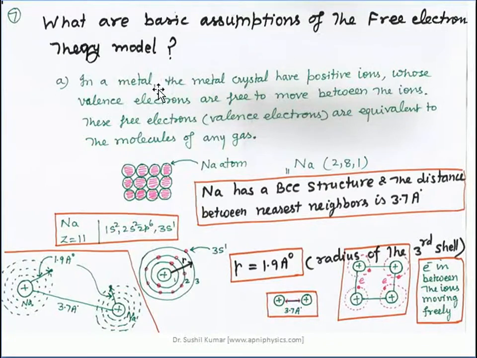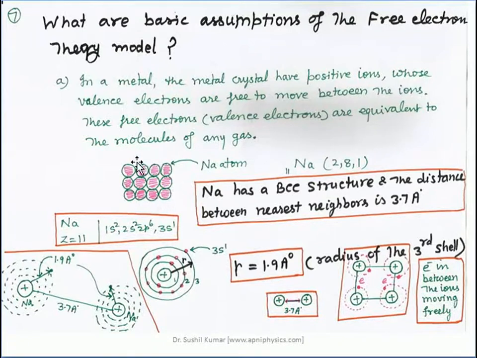So what is basically free electron theory? We know that a metal crystal has positive ions whose valence electrons are free to move between the ions. These free electrons, valence electrons, are equivalent to the molecules of any gas.